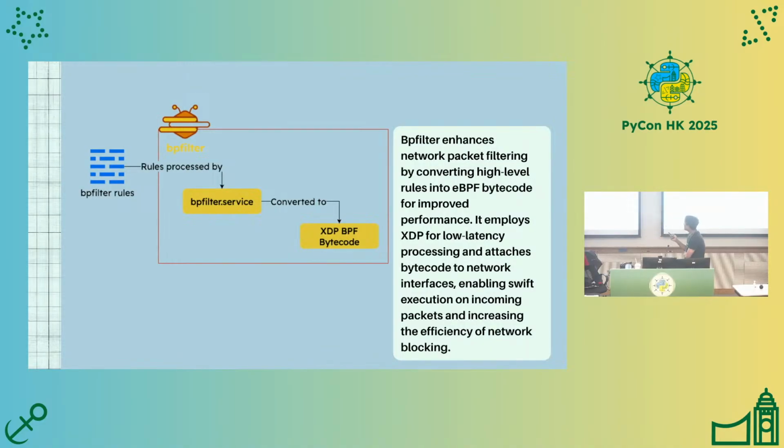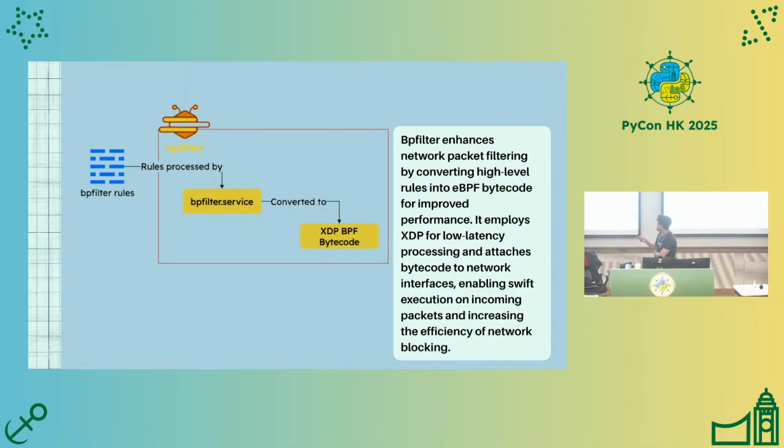BPF filter enhances packet filtering by converting high-level rules into BPF bytecode for improved performance. It employs XDP for low latency processing and attaches bytecode to the network interface, enabling swift execution on incoming packets and increasing the efficiency of network blocking.